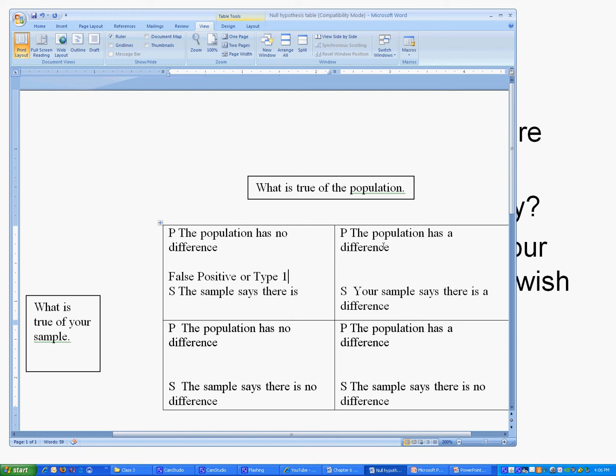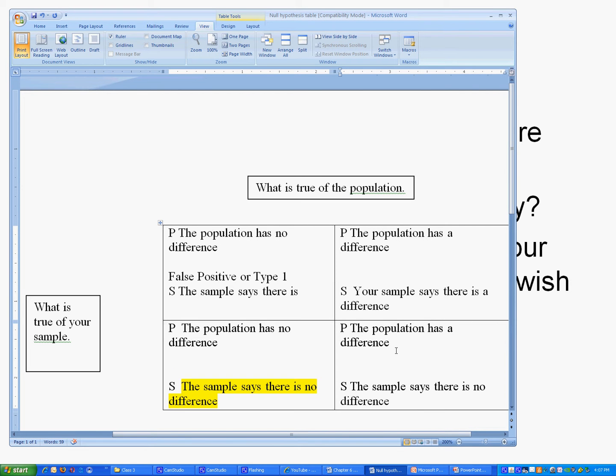If the population has a difference, if there really is a difference in the scores of men and women, and that's what our sample says too, that's fine. We can live with that. That's okay. So this one's just fine. If there is no difference in the scores of men and women, and when we do our sample, we say there's no difference in the scores of men and women, that's fine too. So these two events that can occur between the population and the sample are fine.